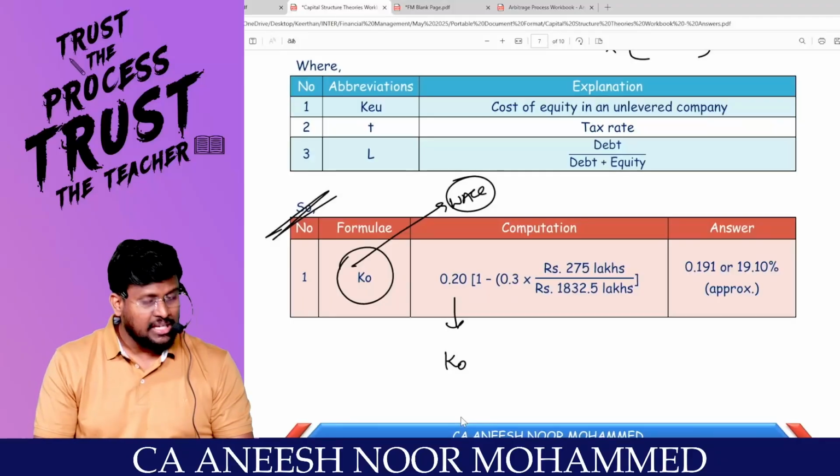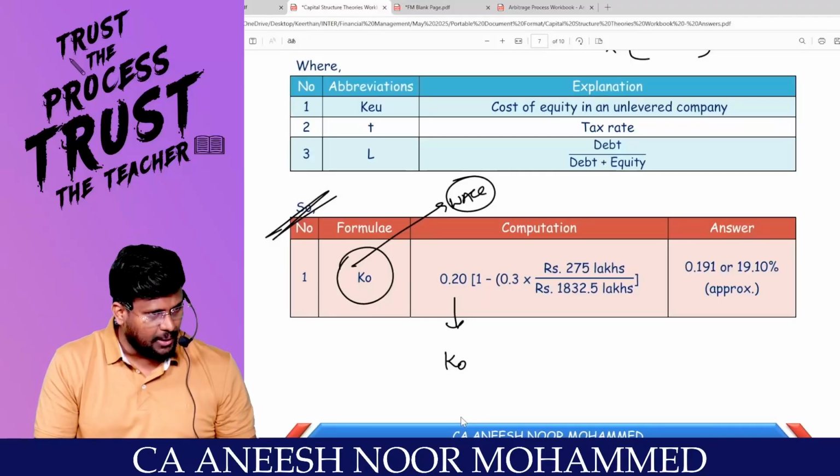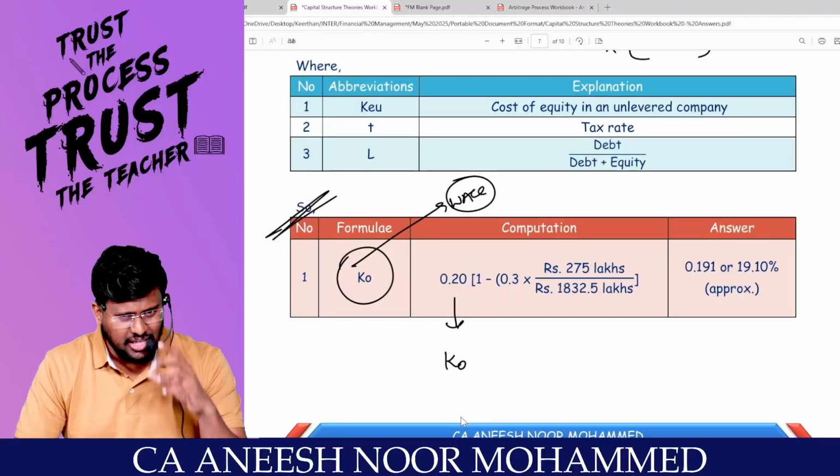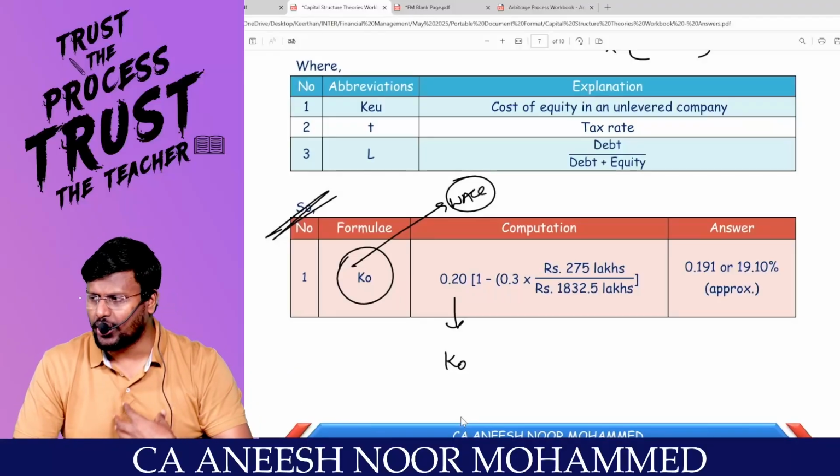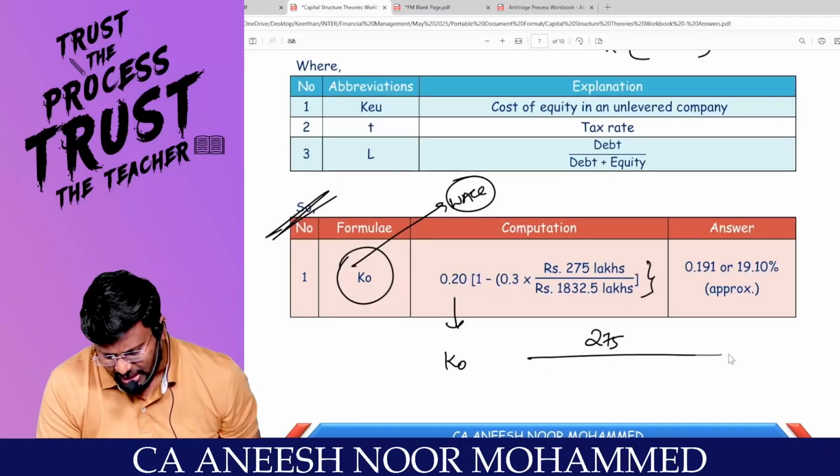But here there is tax. So I am having tax benefit, I am having tax shield. Correct? How much tax benefit or tax shield will I have in my capital structure? How much debt is there, that much only I can enjoy in the capital structure. Right? So my dear students, 275 is the debt.